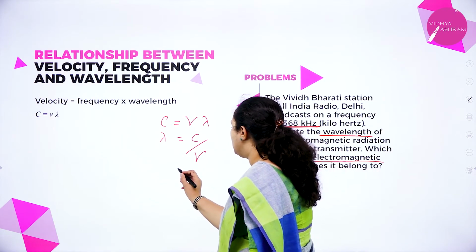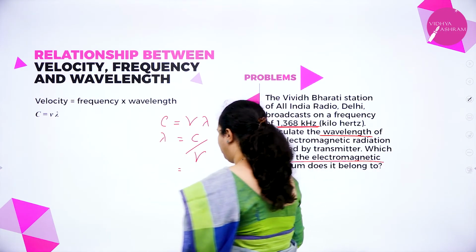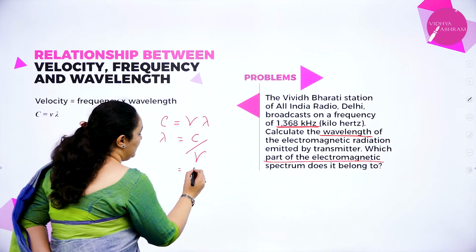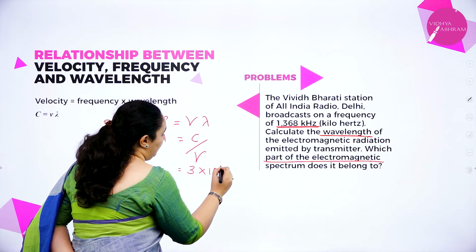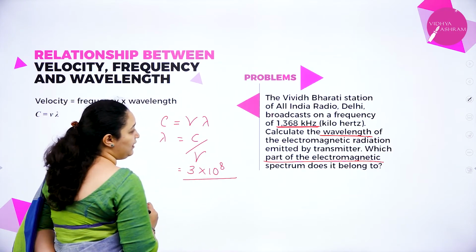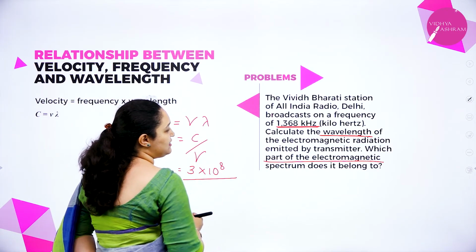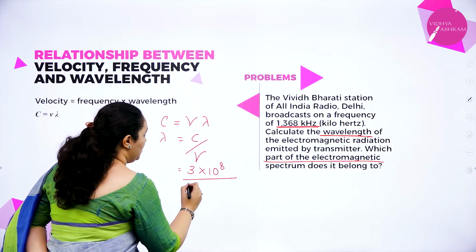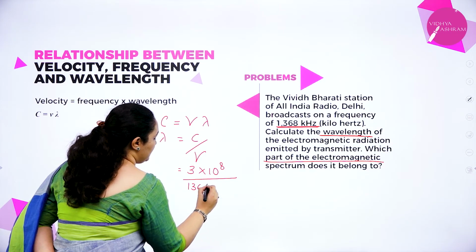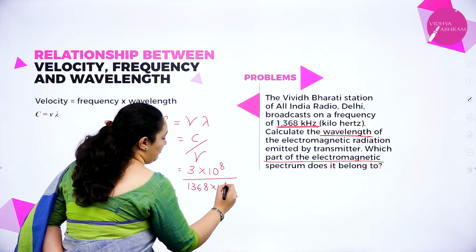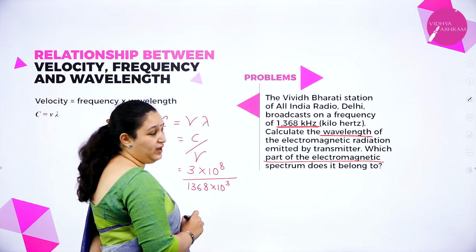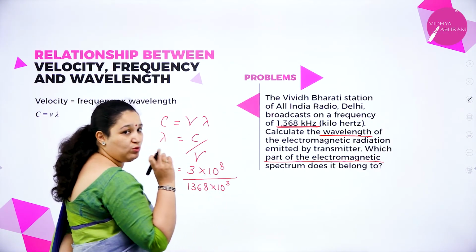Now what is the velocity of electromagnetic radiation? It is 3 into 10 to the power 8. What is the frequency which is given? 1368 kilohertz. So it is 1368, kilo means 10 to the power 3 hertz. Okay, you're not supposed to put it directly, you have to write what kilo is.